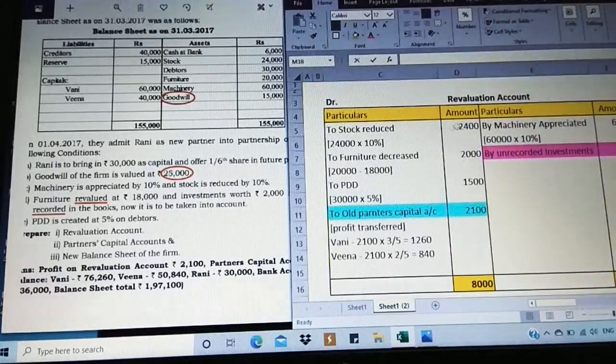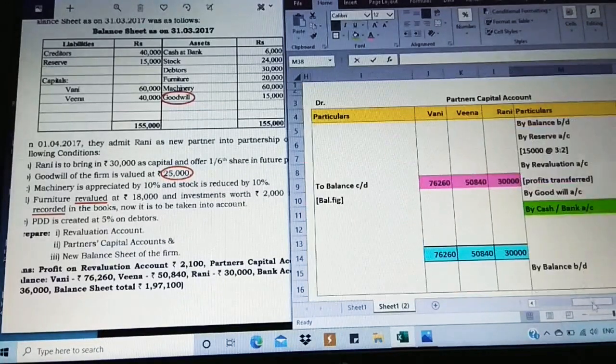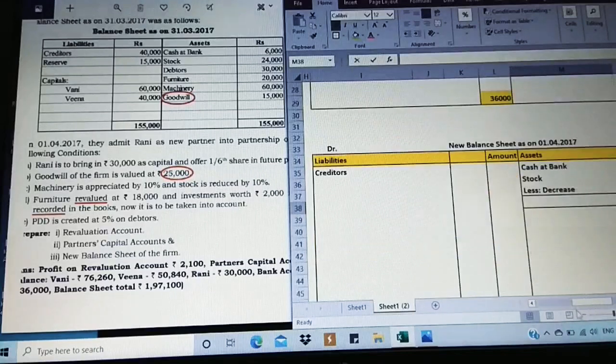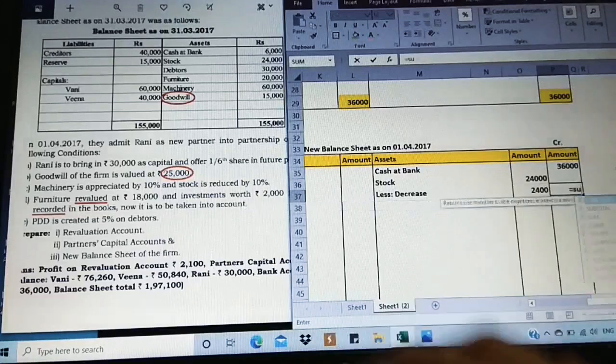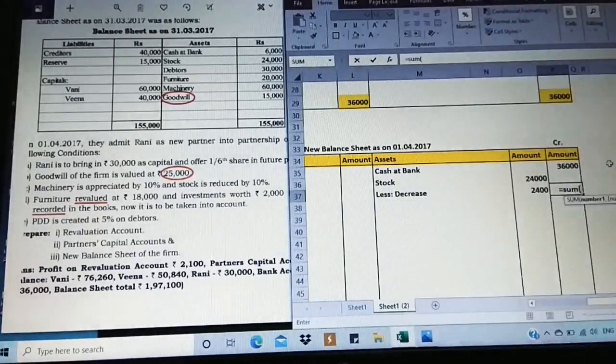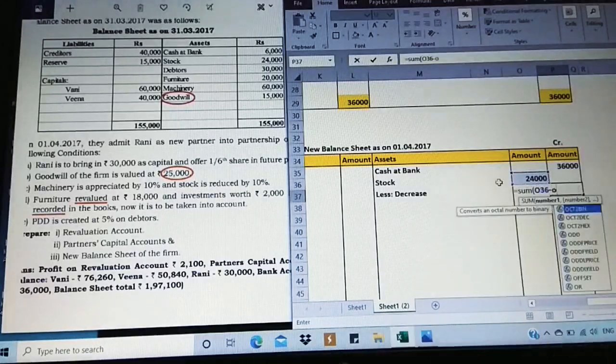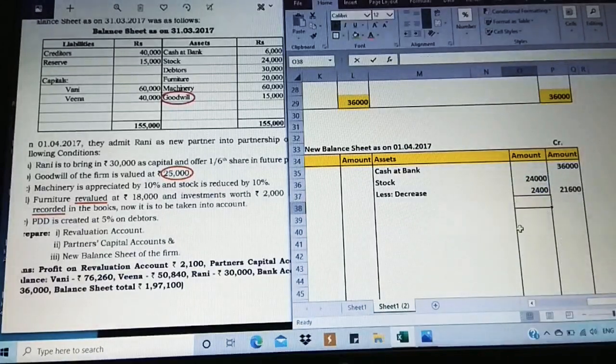Observe, stock 2,400 is the value decreased. I'm going to take that in the inner column, 2,400. So 24,000 minus 2,400, 21,600 is the adjusted value.